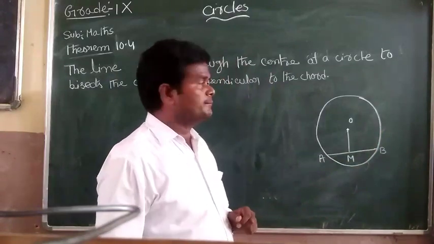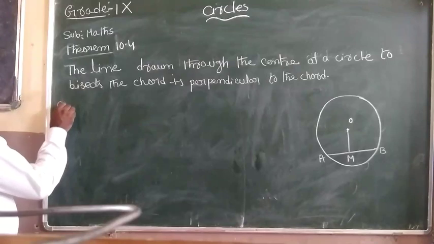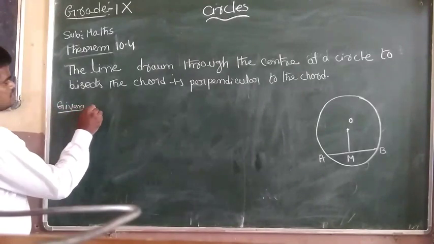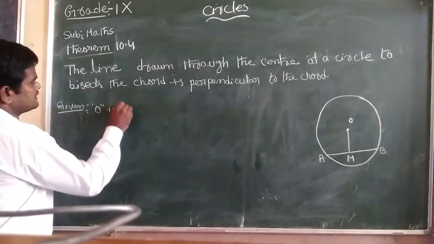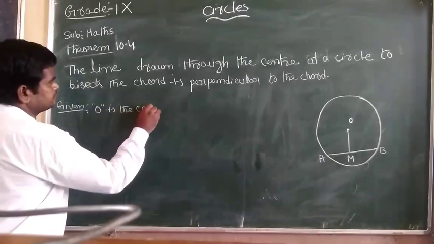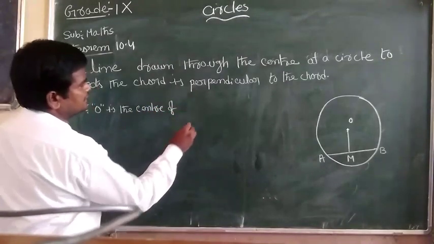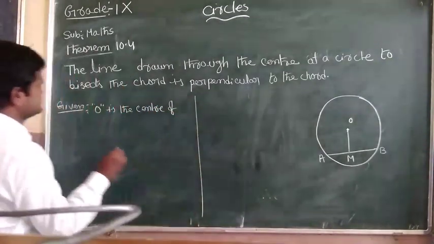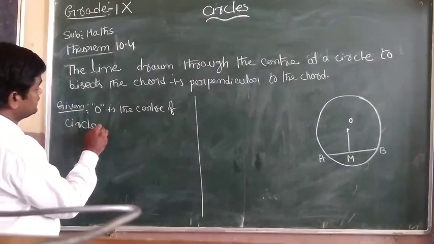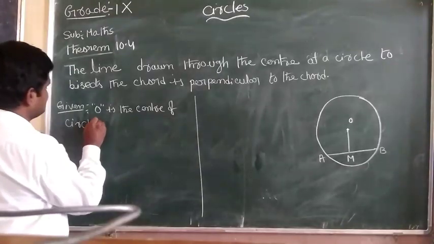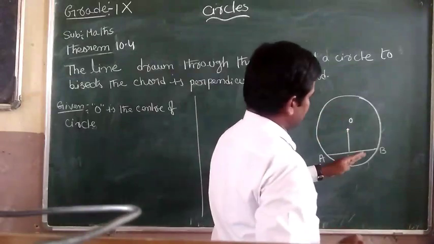So what is given here? Given: O is the center of the circle, and OM bisects AB.